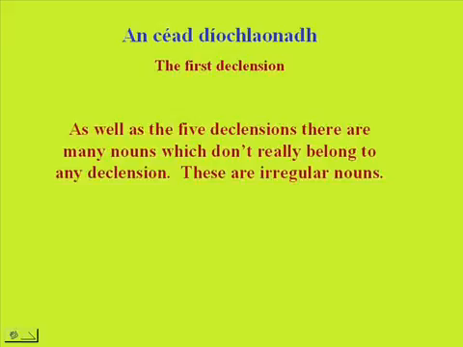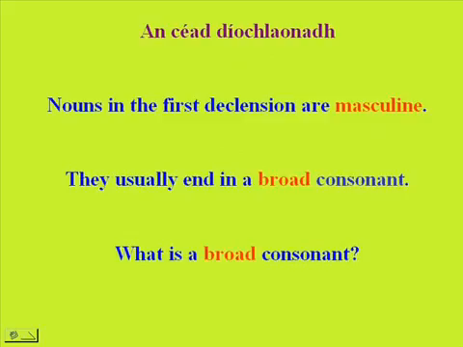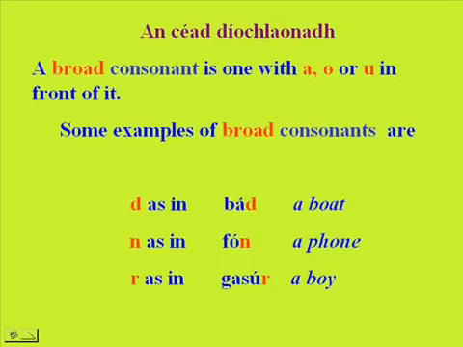As well as the 5 declensions, there are many nouns which don't really belong to any declension at all. These are irregular nouns. Nouns in the first declension are masculine. They usually end in a broad consonant. What is a broad consonant? A broad consonant is one with A, O or U in front of it or around it. For example, D as in bád, a boat, N as in fón, a phone, R as in gasúr, a boy.